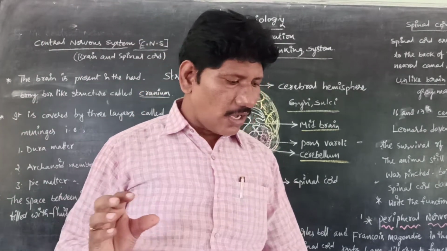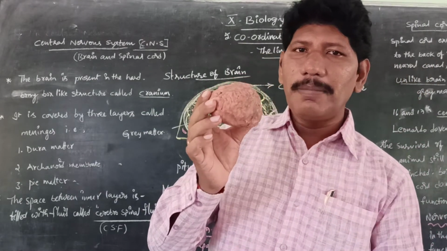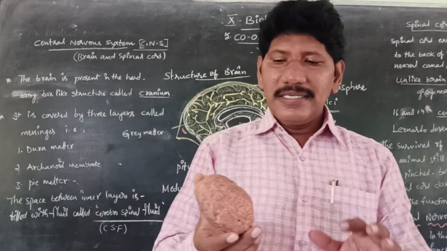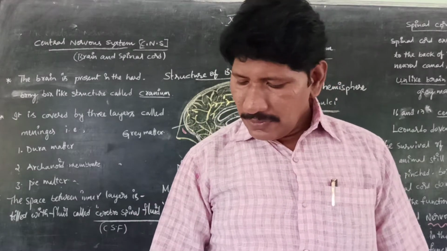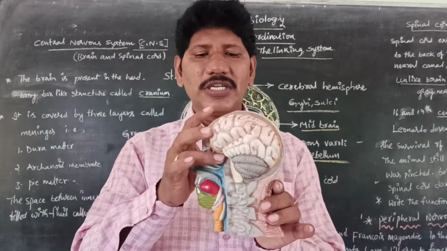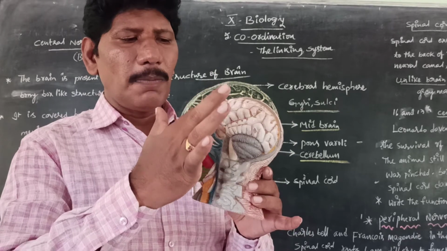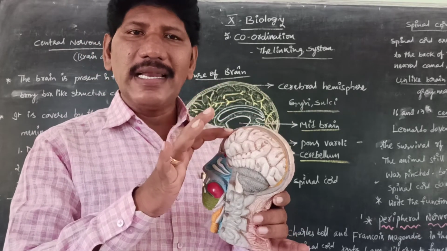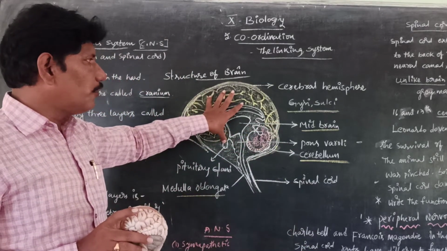The brain is soft and delicate, a vital organ. This is the structure of the brain. The brain has ridges and grooves, meaning ups and downs. When we observe the human brain, it has these ridges and grooves, which we call technically gyri and sulci. Look at the board. This is the structure of the human brain.